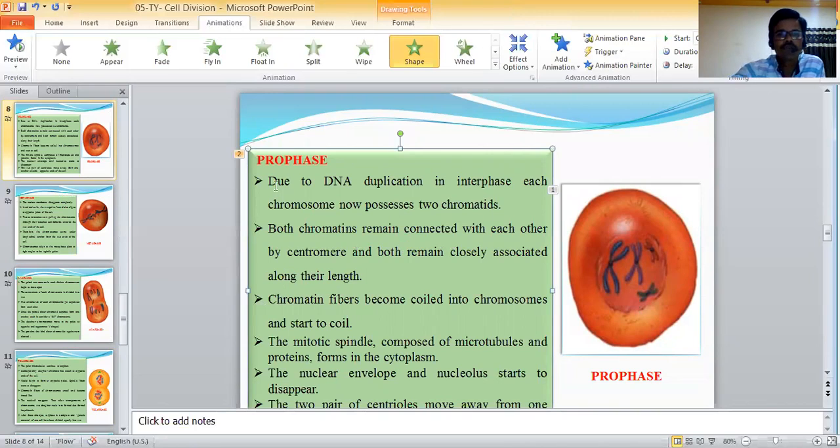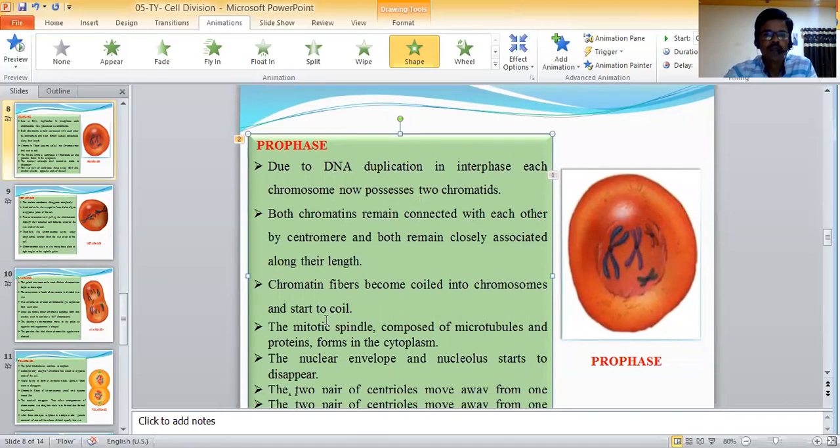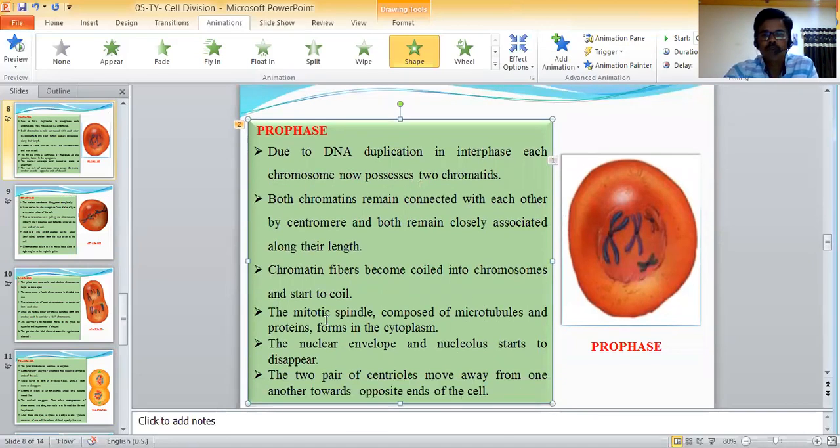In this phase, due to replication in interphase, each chromosome now has two chromatids. Both chromatids remain connected with each other by the centromere and remain closely associated along their length. Chromatin fibers become coiled into chromosomes.